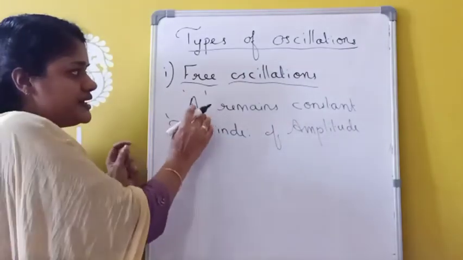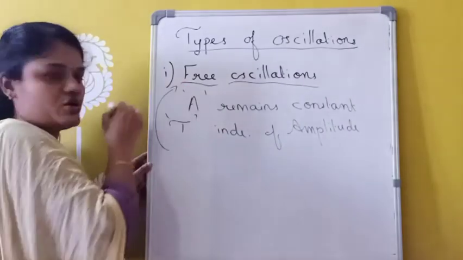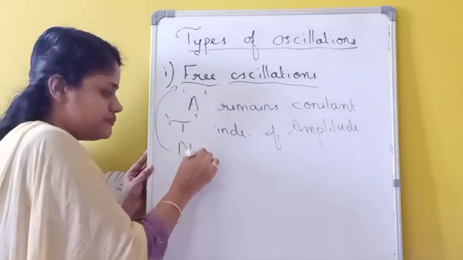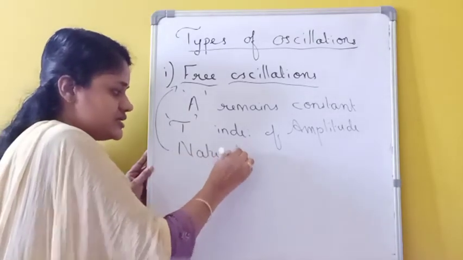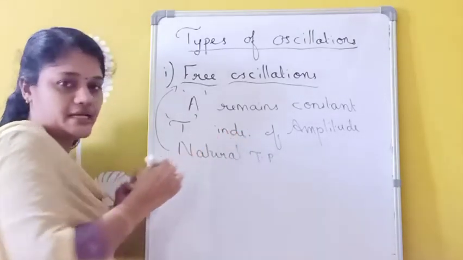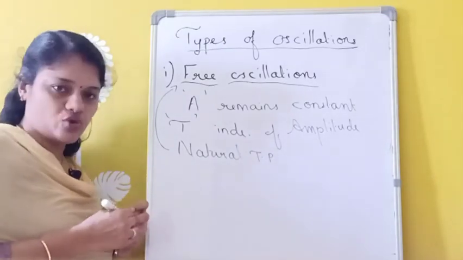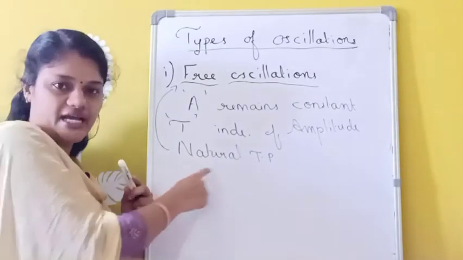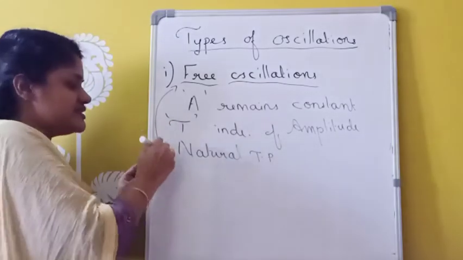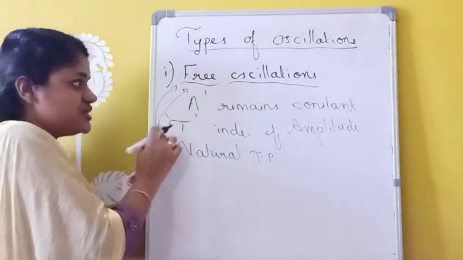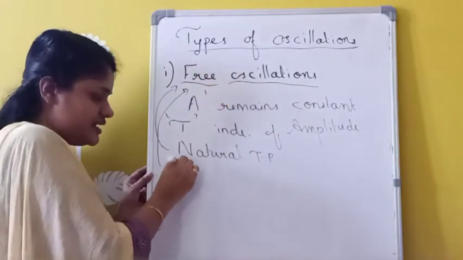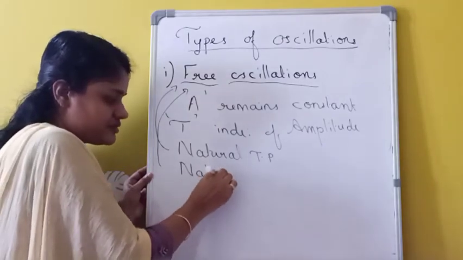This time period in the case of free oscillations is called the natural time period. The frequency of the system is called the natural frequency.